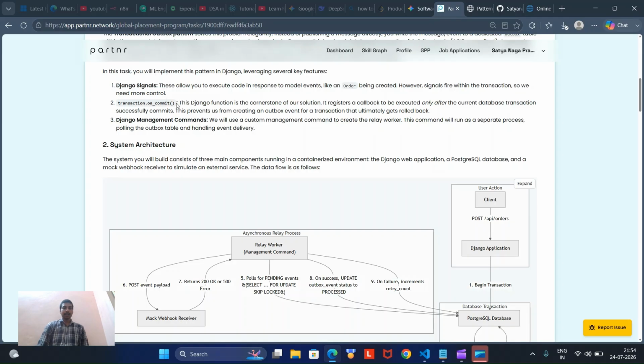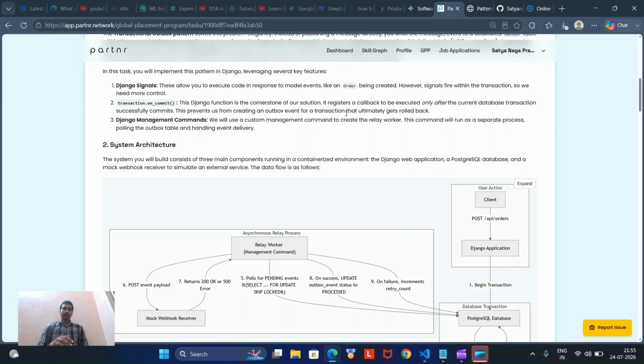And transaction.on_commit. As you know, in databases we use something called commit. Whenever something happens, we commit that message into our database. Django comes with an inbuilt method called transaction.on_commit, which is present in the transaction module. It registers a callback, which means a function that needs to be executed after the commit.